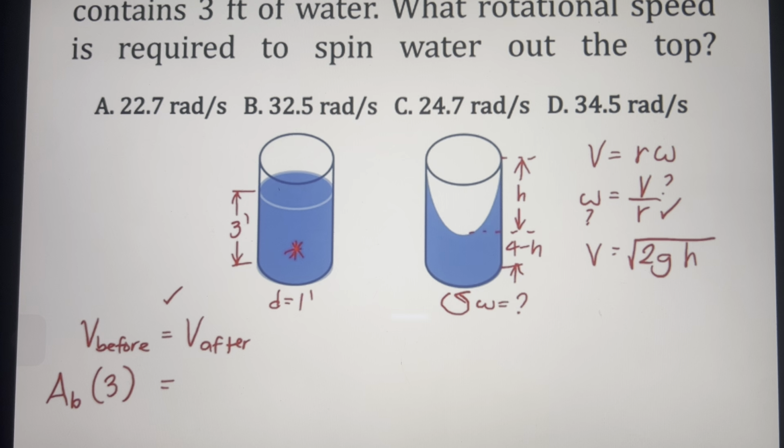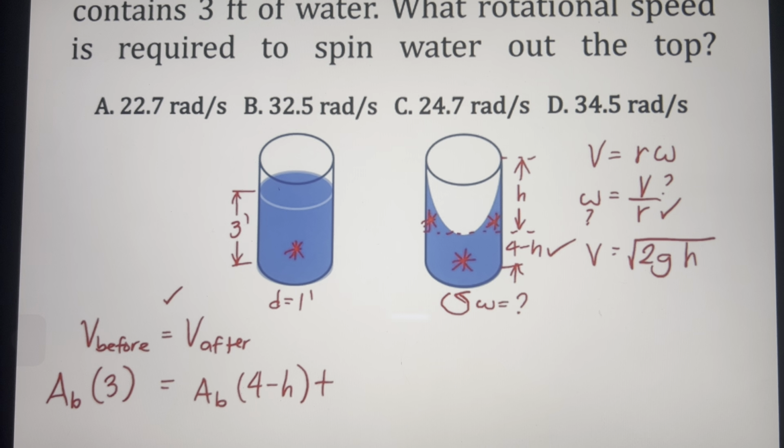So let's get the volume of our water after spinning. First, let's get the volume of the water below our paraboloid, or this section. As we can see, it is still a cylinder. So that will be area of base times height. What is the height of this section? So this is 4 minus h, plus the area of the water above, which is what we took earlier. So this is what is left.